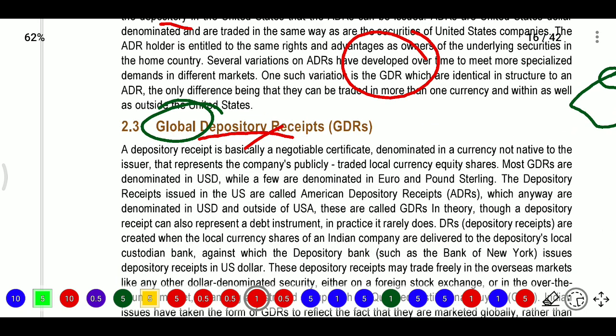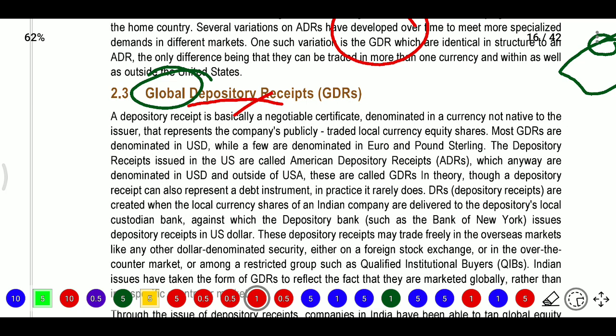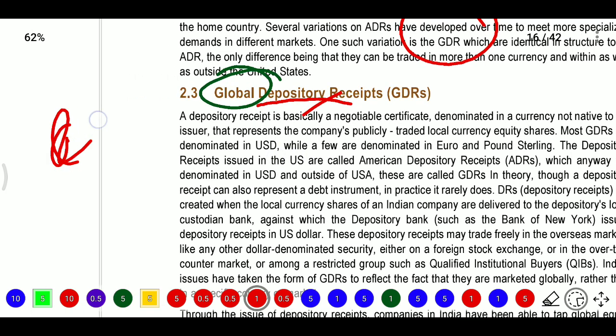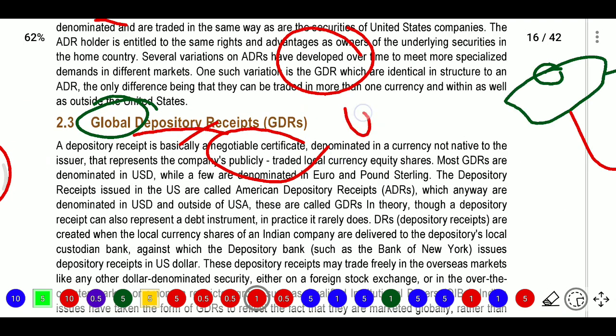Here, a depository receipt is basically a negotiable instrument denominated in a currency not native to the issuer. Issuer means our Indian company. The Indian company has rupees, but they do not issue in rupees. It represents the company's publicly traded local currency equity shares, with USD as the currency. Most GDRs are denominated in USD, while a few are denominated in euros or pound sterling.